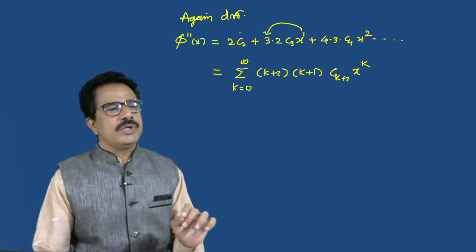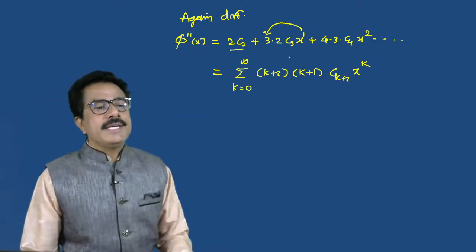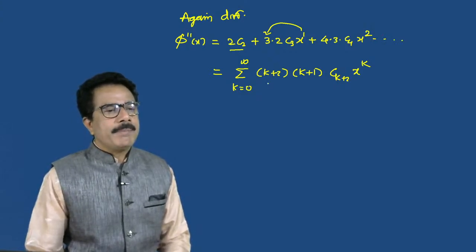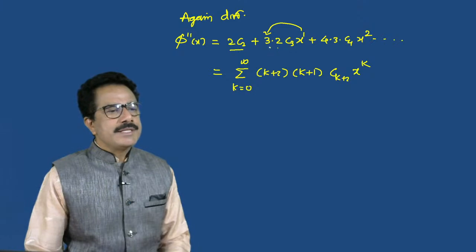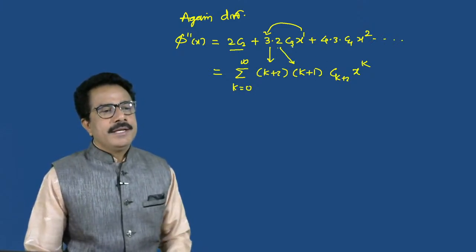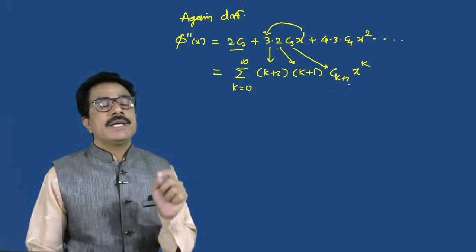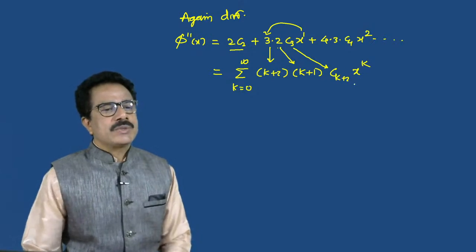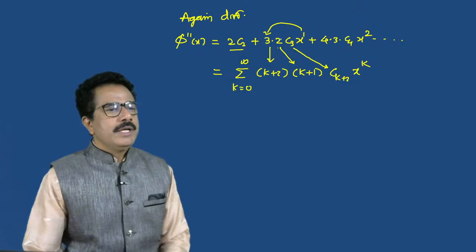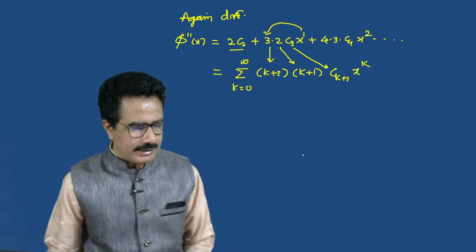Suppose k is equal to 0, then we get the first term. If k is equal to 1, then 3 means 1 plus 2, 2 means 1 plus 1, then c(k plus 2), k means 1, and x raised to k means x raised to 1. In this way, this is for k equals 0, this is for k equals 1, this is for k equals 2. In this way, we can write the general term.